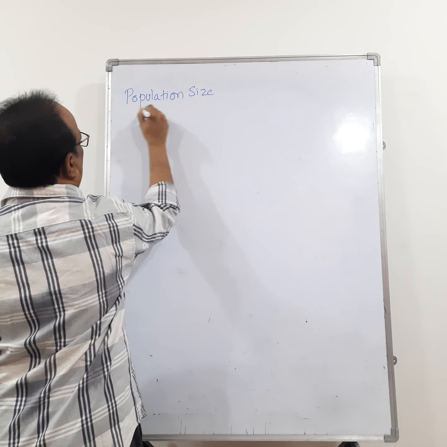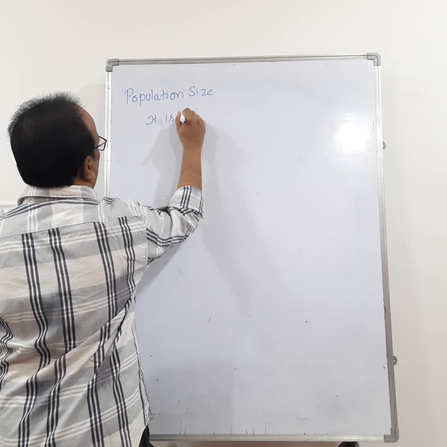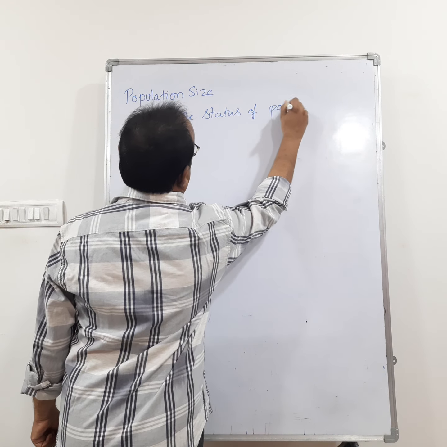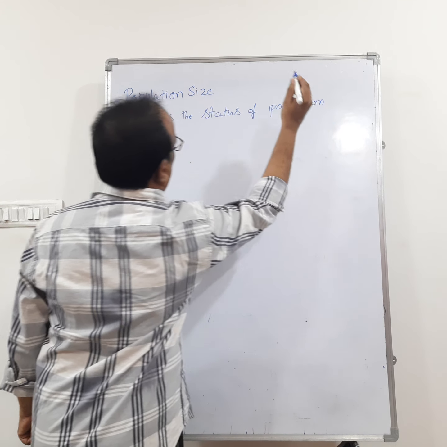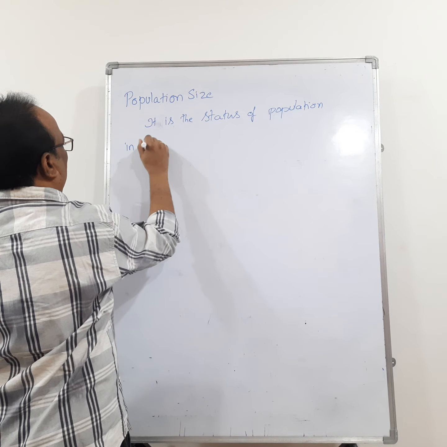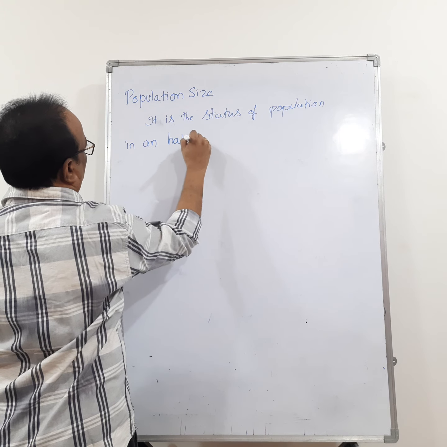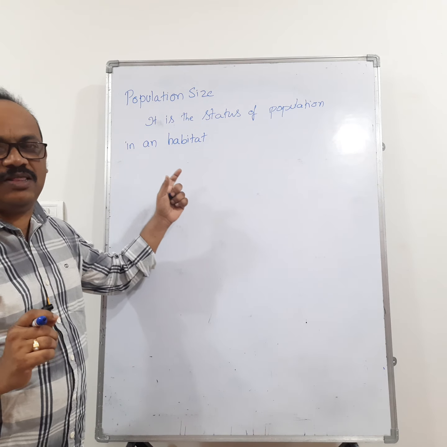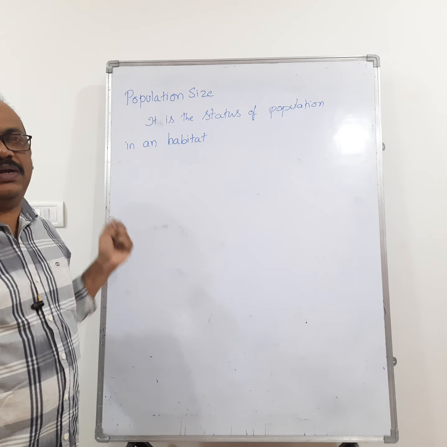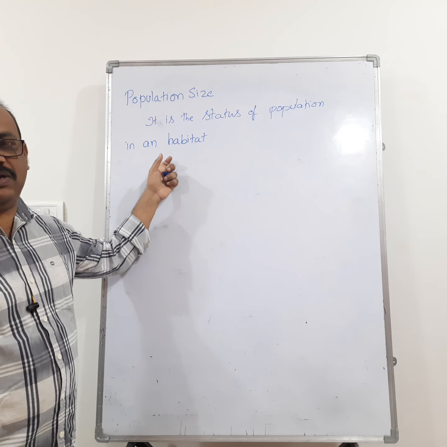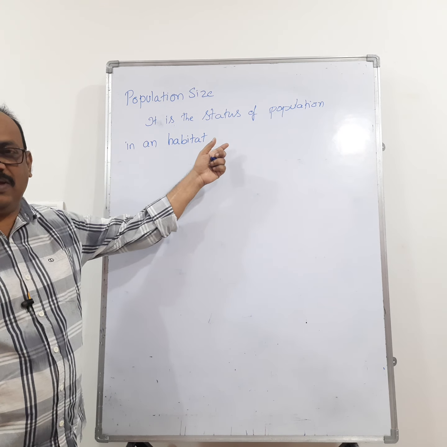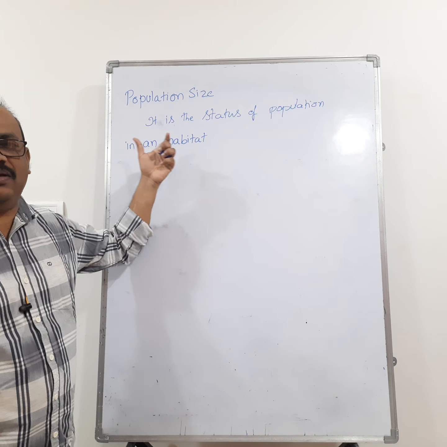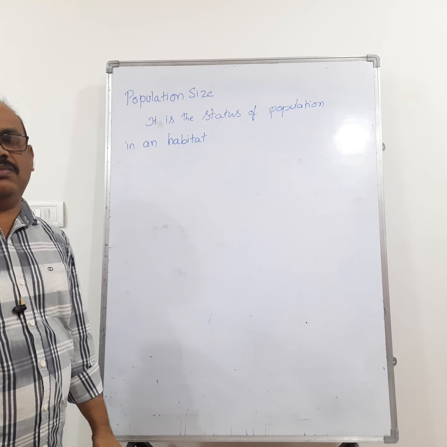Right? So population size means it is the status of population in a habitat. What is the meaning of population size? It is the status of a population in a habitat that is called population size. So what is the meaning of status? It explains the size of population, whether it is an increasing population, a declining population, or a stable population.